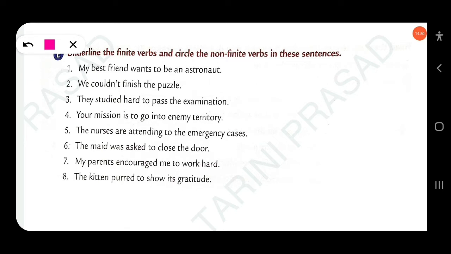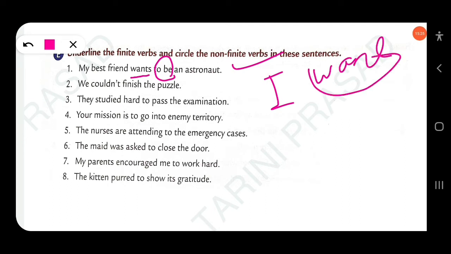So here, look at the sentence. My best friend wants to be. Here, wants. So you have to underline the finite verb. You have to underline wants. Wants is finite verb, and non-finite is to be. This is non-finite, this is finite. My friend wants. Suppose you want to change the subject to I. Okay, I want, not wants. So this is finite verb that changes according to the number of person, singular or plural. Clear?